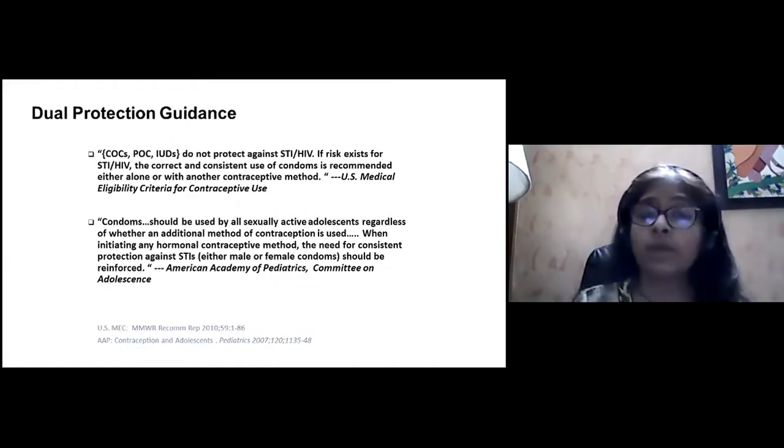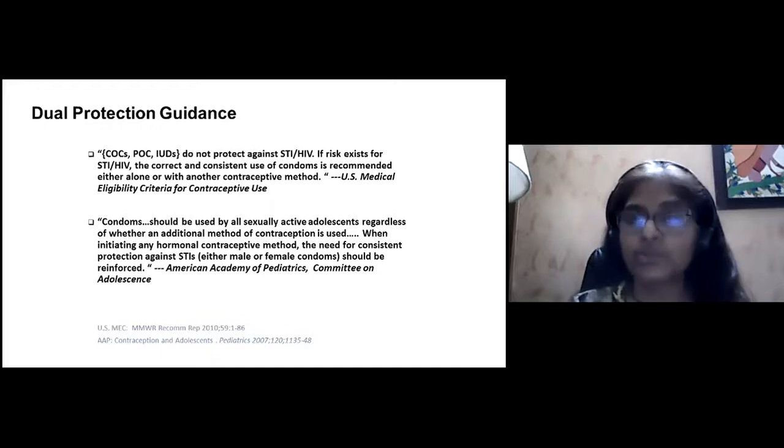Now, dual protection is very, very important, as combined oral contraceptive pills do not protect against sexually transmitted diseases and HIV. If the risk exists, then we have to recommend using condoms along with oral contraceptive pills for all sexually active adolescents, regardless of whether an additional method of contraception is used or not.